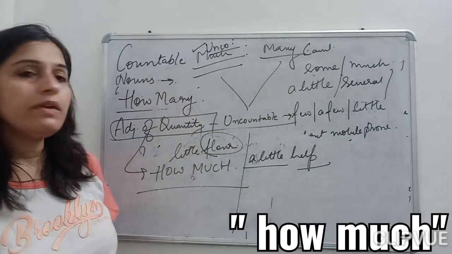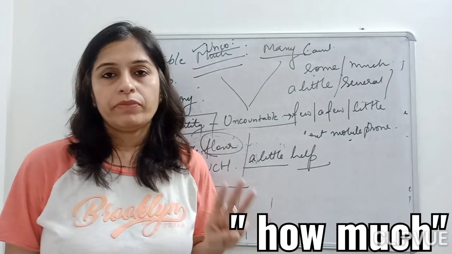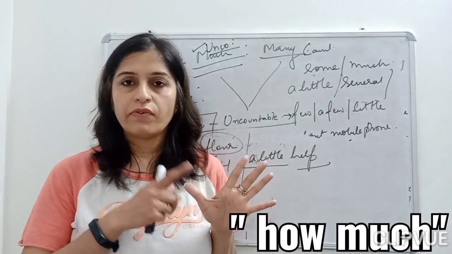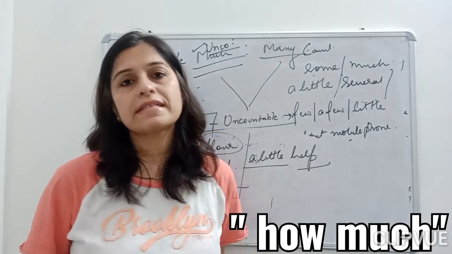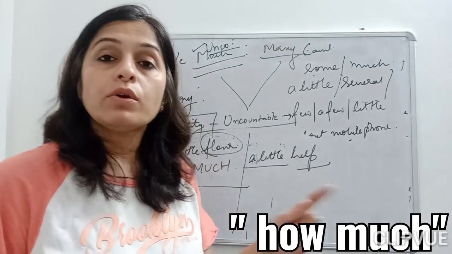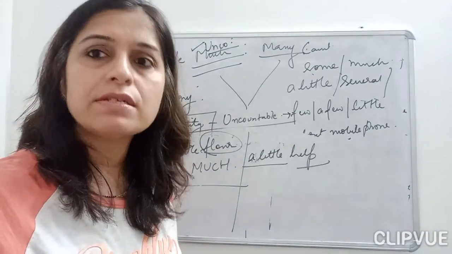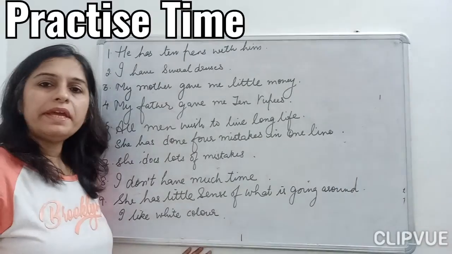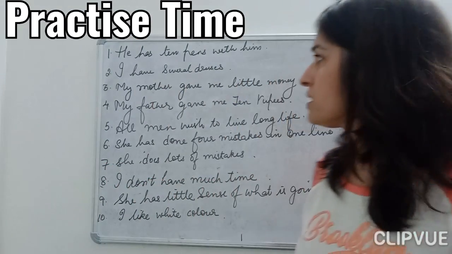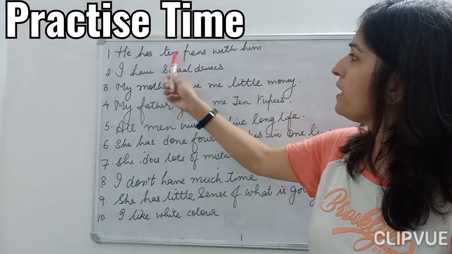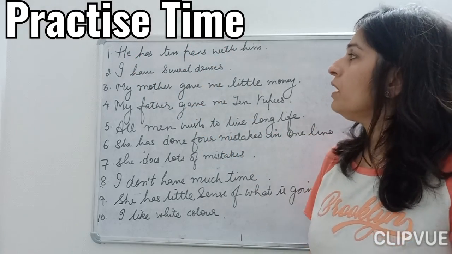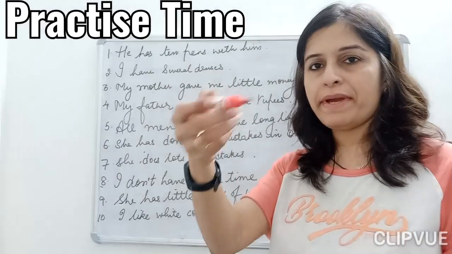Fine. So here today we have done three adjectives: adjective of quality, quantity and number. Now quickly do an exercise so that it will help you to understand the concept in a better way. Let's start with the exercise, children. I'll move this side so it's easy for you. First, he has 10 pens with him. Now here, children, let us do step by step.